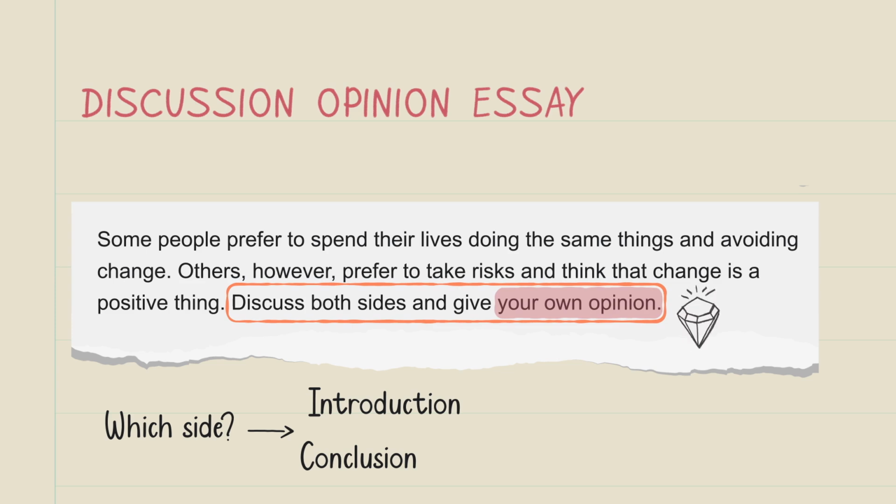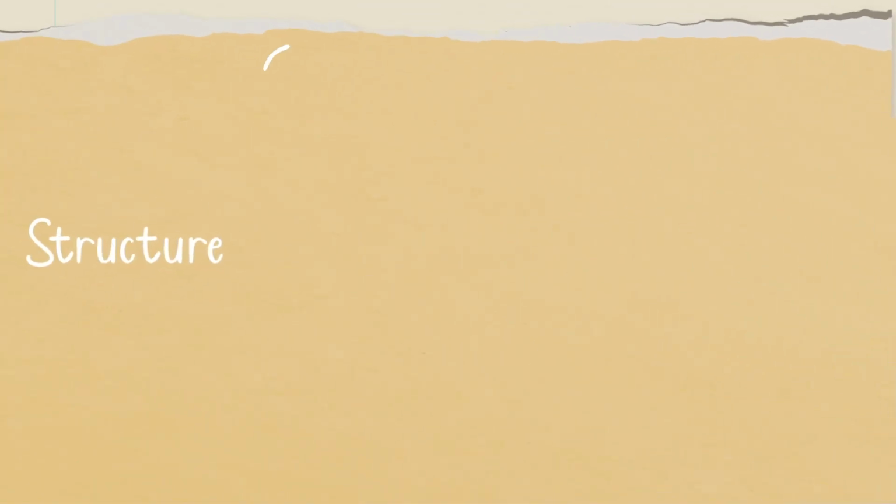I've seen a lot of students in the Writing Task 2 discussion opinion essay miss giving their own opinions, and they've definitely lost marks. So this is very important. Now let's see what our structure is in writing this essay.